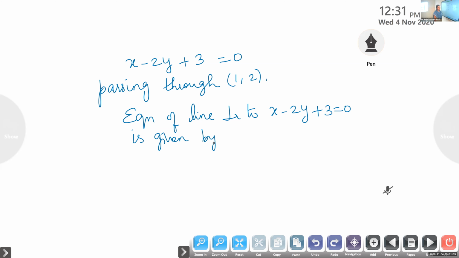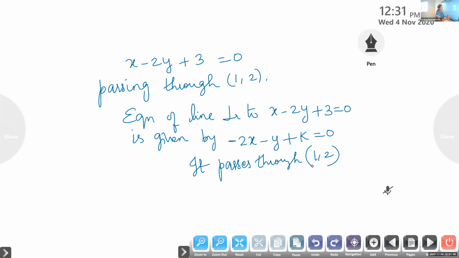Perpendicular line. Minus 2x minus y plus k is equal to 0. X and y coefficients you interchange. Okay. Now, what is given? It passes through the point 1, 2.